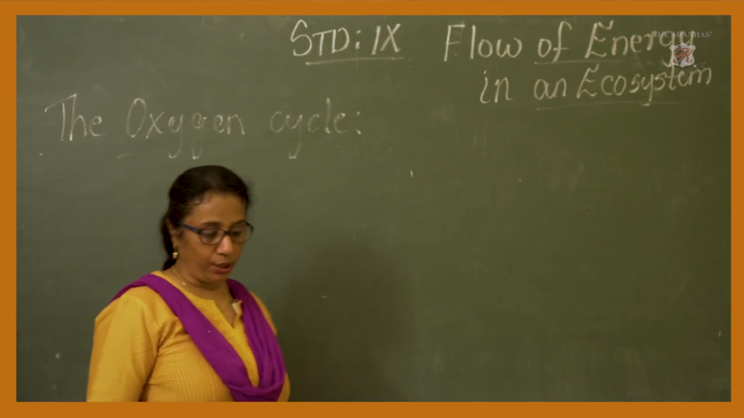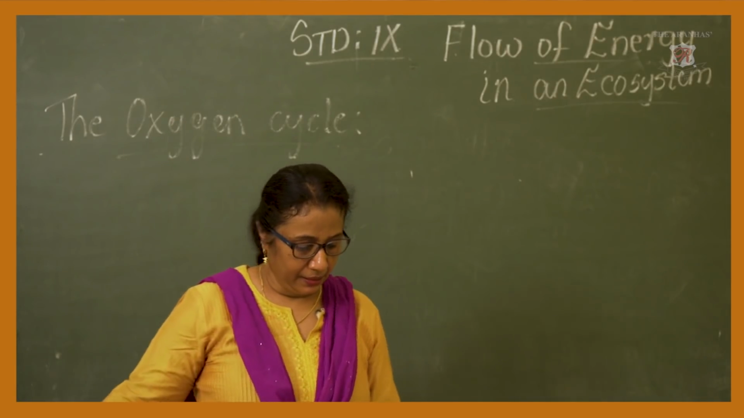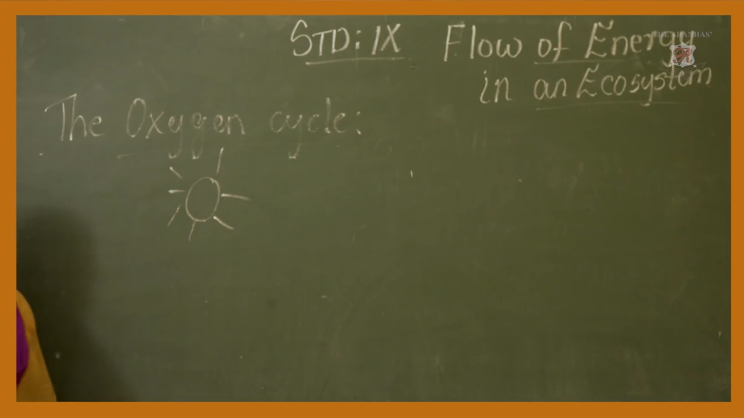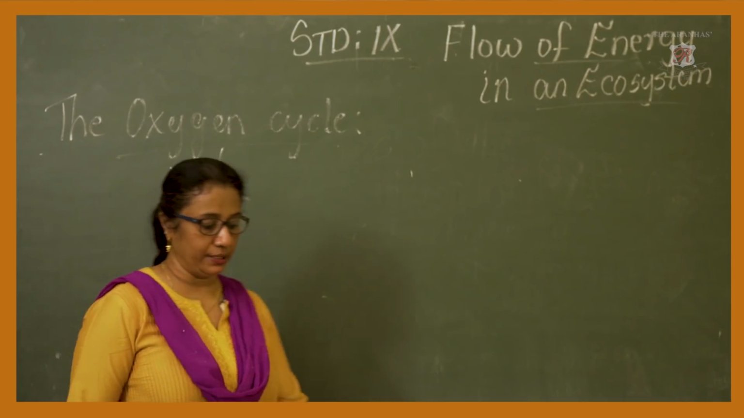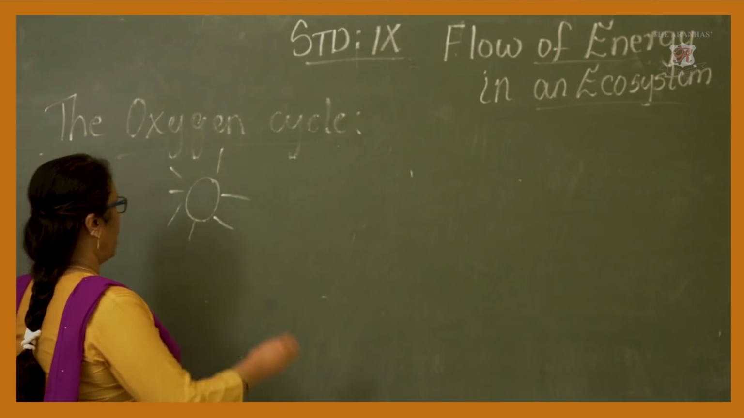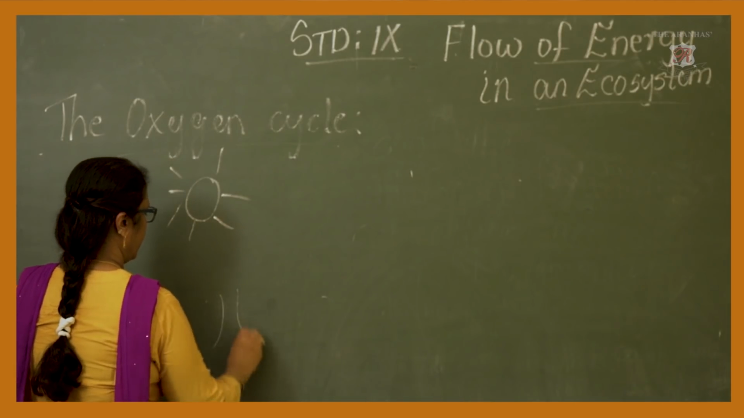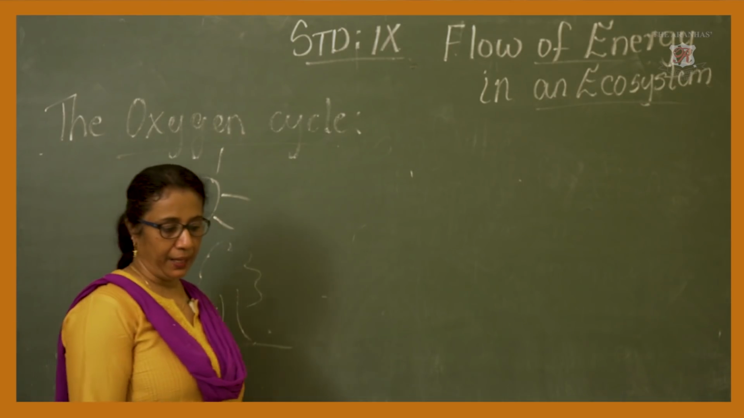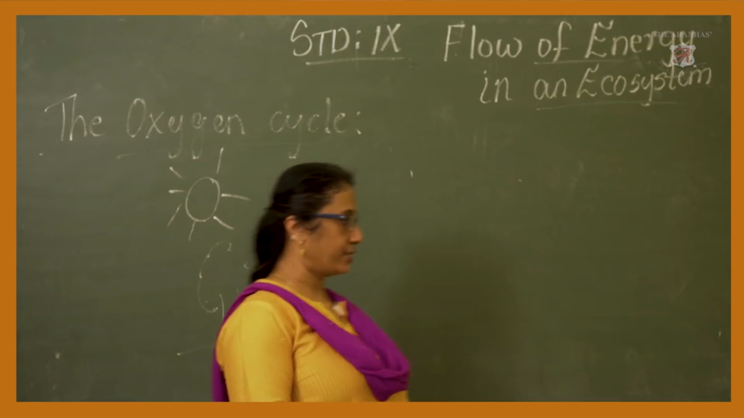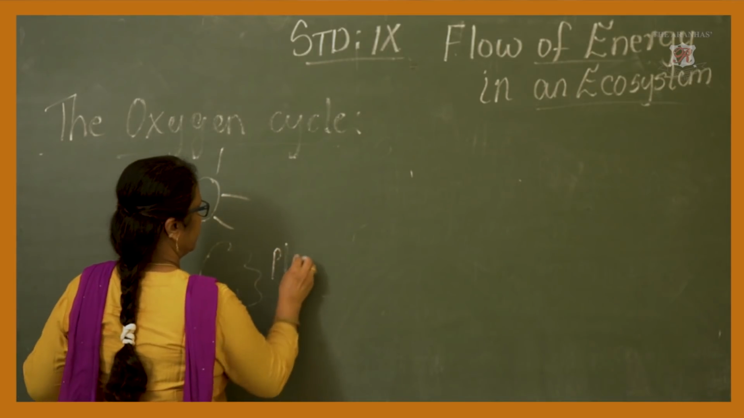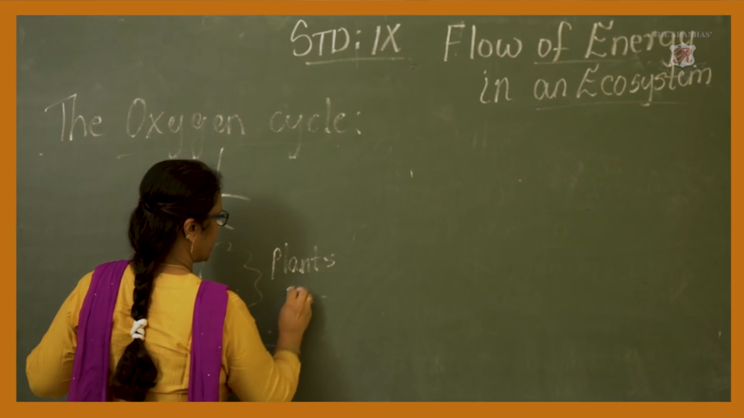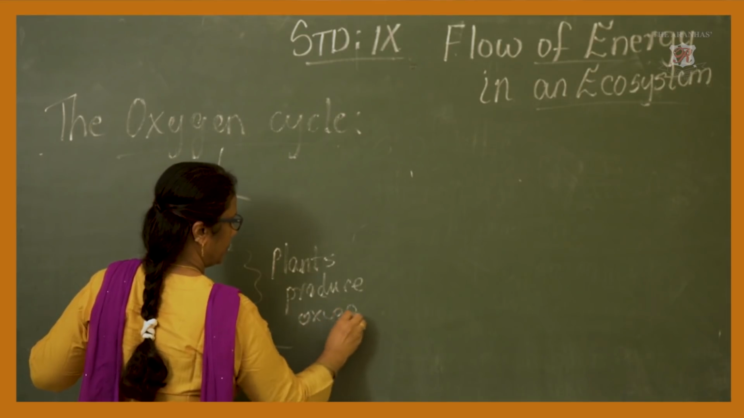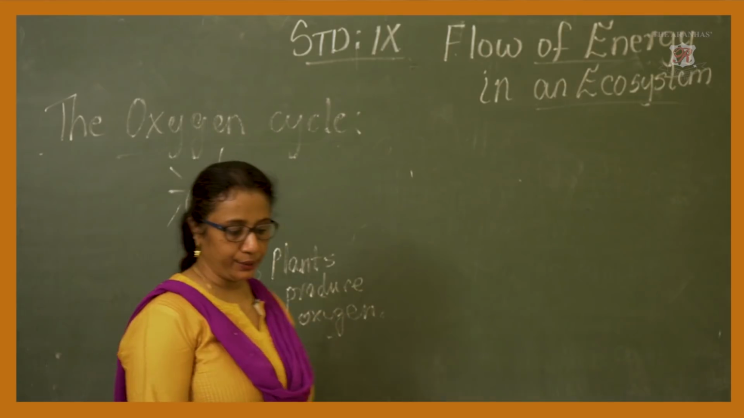Now you know that the ultimate source of energy on the earth is the sun. Am I right? Now, this is absorbed by what? Yes, this is absorbed by the plants, that is, they absorb the sunlight. Plants produce oxygen. Right, the plants produce oxygen.